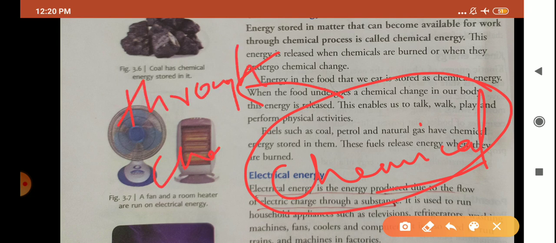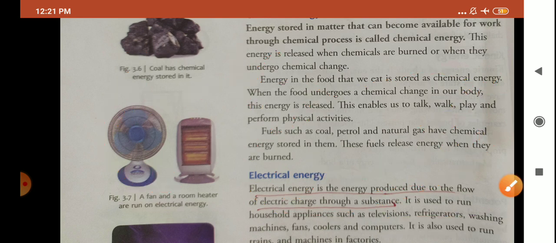It means this chemical energy comes to our use when those substances which contain chemical energy undergo chemical change.